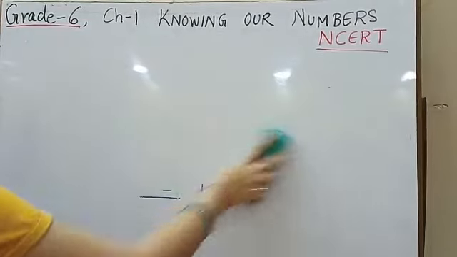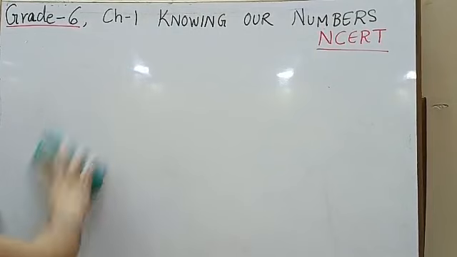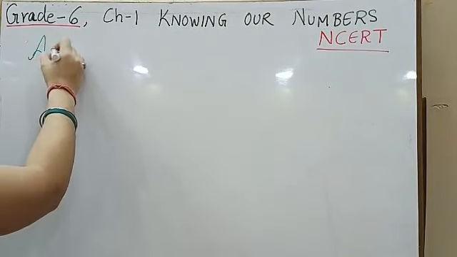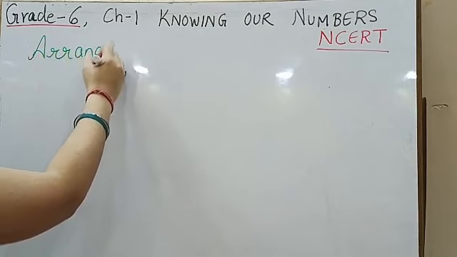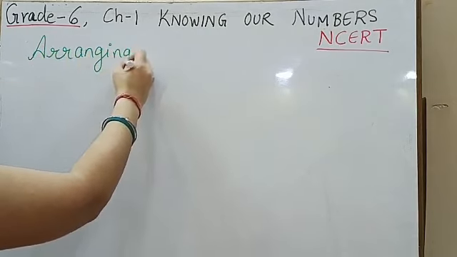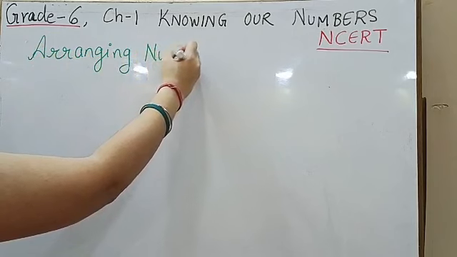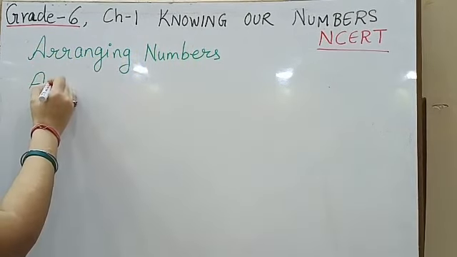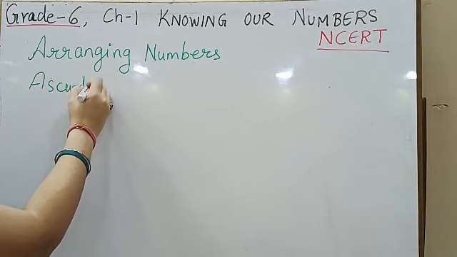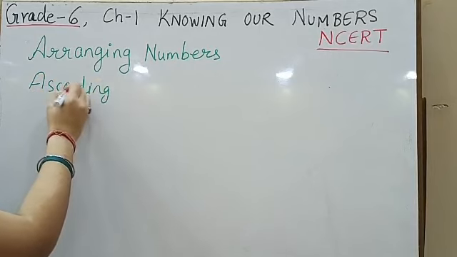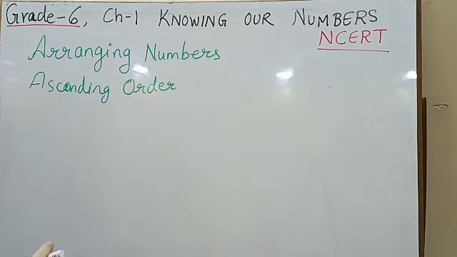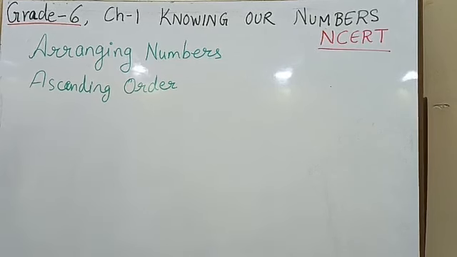Now by the word arranging the numbers, we mean we are going to put the numbers in different orders, and the two orders that you are going to do are ascending and descending order. Arranging numbers. So when we talk about arranging numbers, there are two ways. One is ascending order and the other one is descending order. Before we start with the descending order, let us first understand what is ascending order.